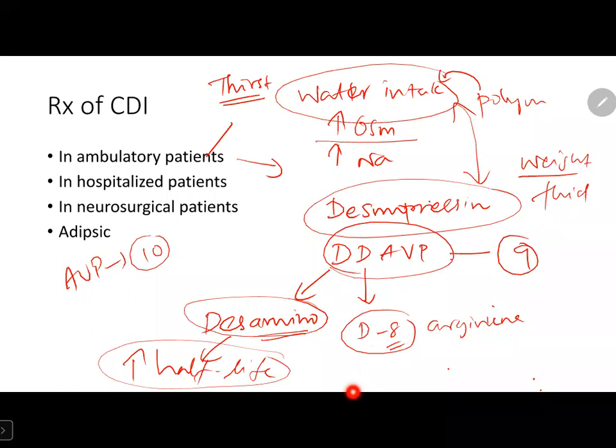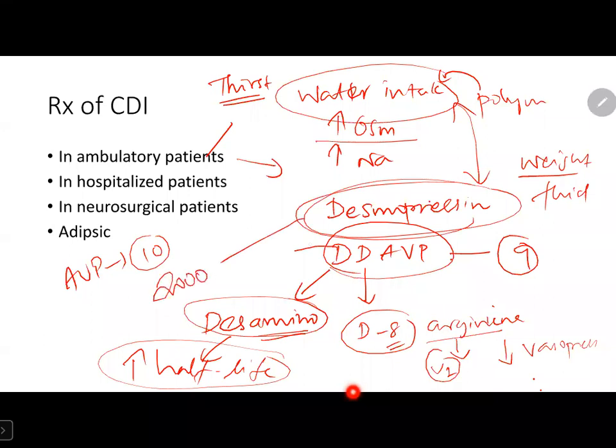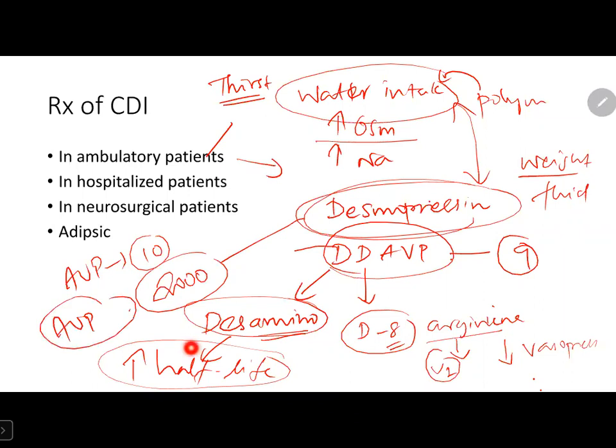At position 8, we add arginine to increase selectivity of action at the V2 receptor, and it reduces the vasopressor action of vasopressin. These two changes make this drug almost 2000 times more potent than arginine vasopressin.